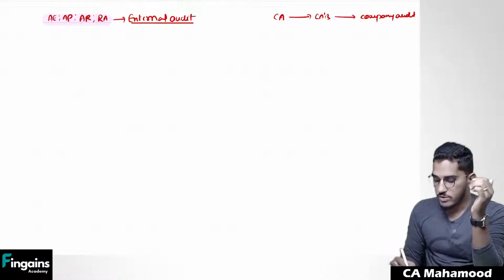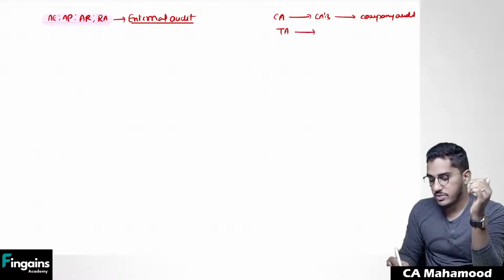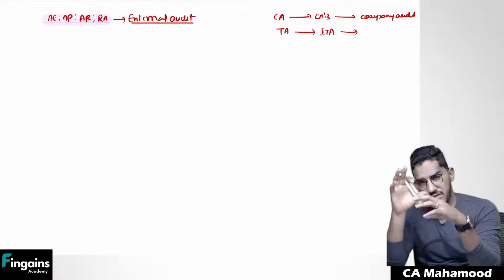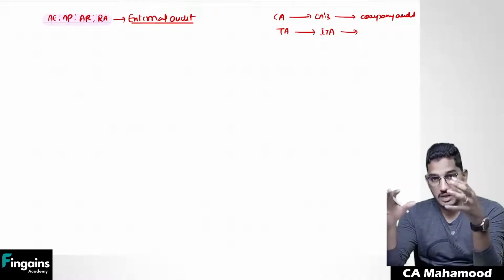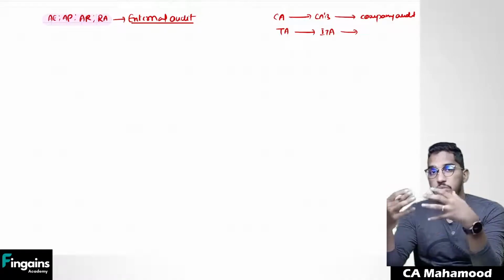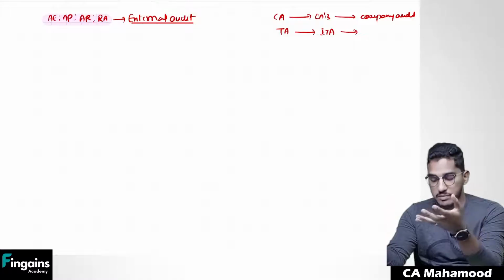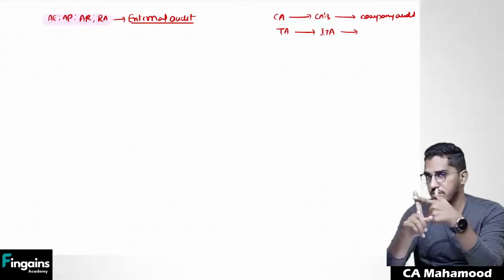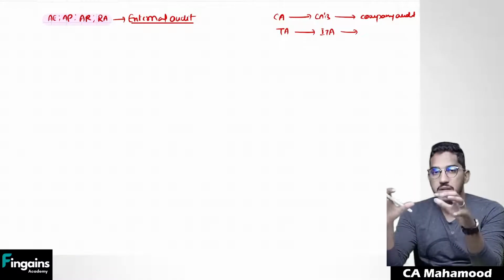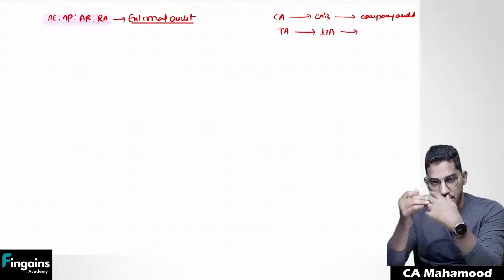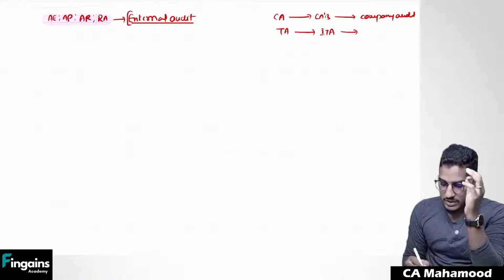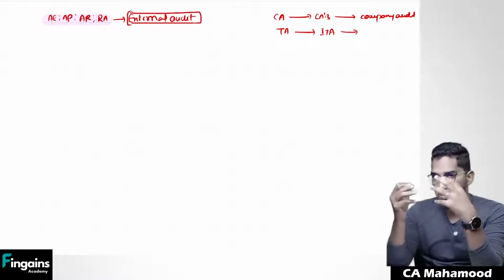Yes or no? And also you can say tax audit. The tax audit which is required under the Income Tax Act is also an example of external audit, where an external person will come and verify our books of accounts and our tax computations, whether we deposited the correct amount of tax or not. That is also one example of external audit. So whatever concepts we have discussed till now are from the perspective of external audit. So see, there is already a concept called external audit. We have discussed so many things regarding this.